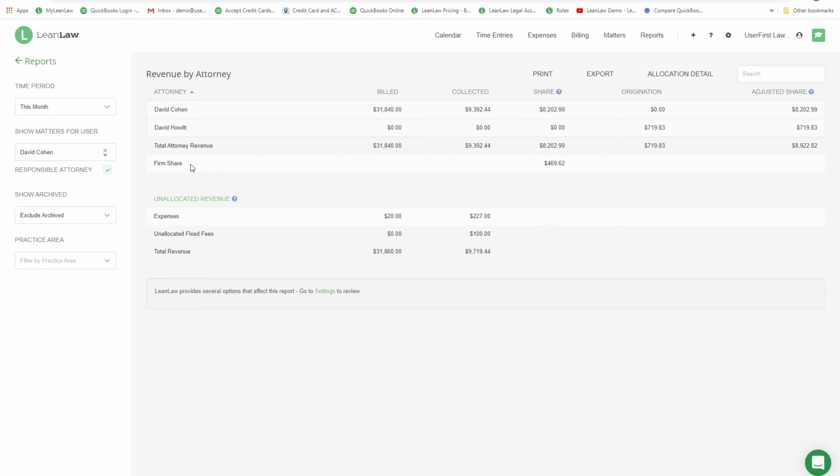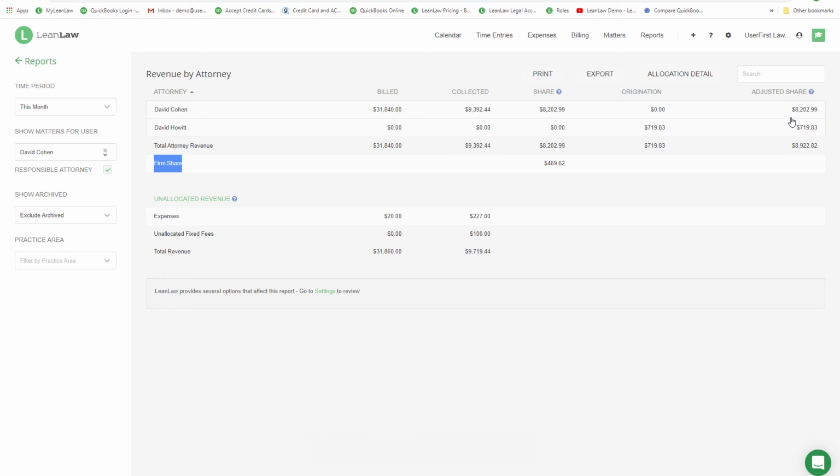When David looks at his Revenue by Attorney report, he is looking at a specific time period, and he can see that in this period, he's billed $31,000. He's collected $9,000, and after contributing to the firm and to origination, his adjusted share is $8,200.